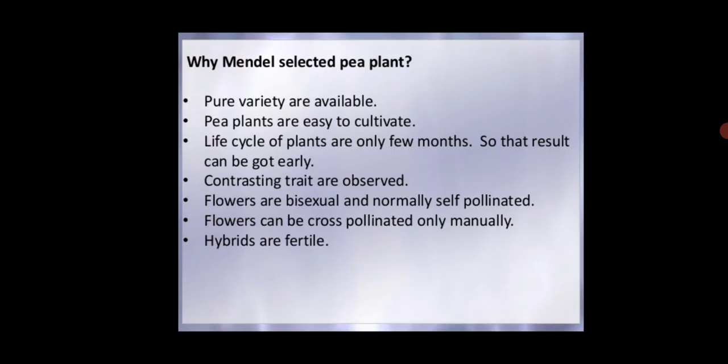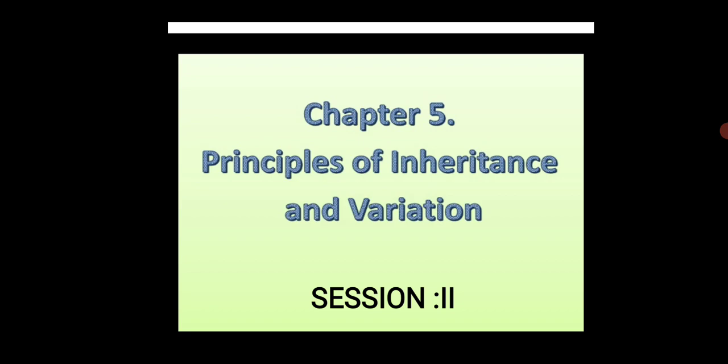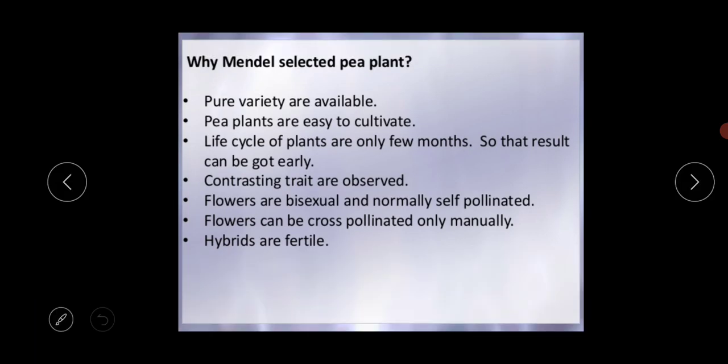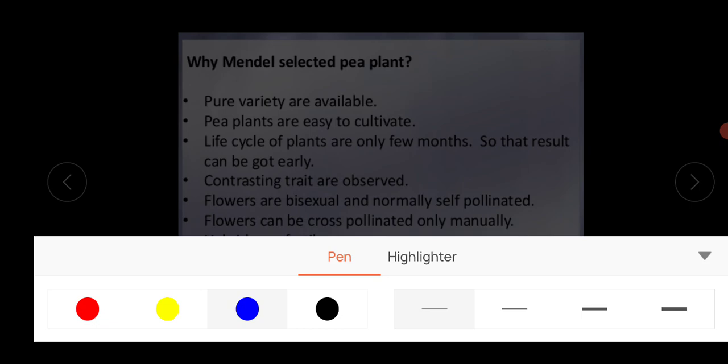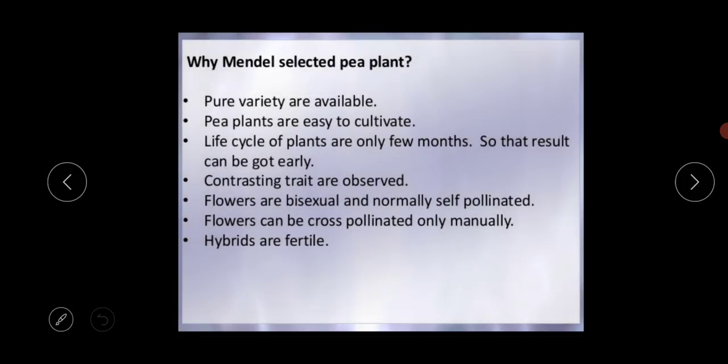The first slide contains why Mendel selected the pea plant for his experiment. In our previous video we came to know that Mendel selected the pea plant for his experiment. But why? Why did Mendel choose the pea plant? The first thing is that it has pure varieties, and these pea plants are readily available on a large scale. So this is the first and foremost cause. That's why Mendel selected the pea plant.